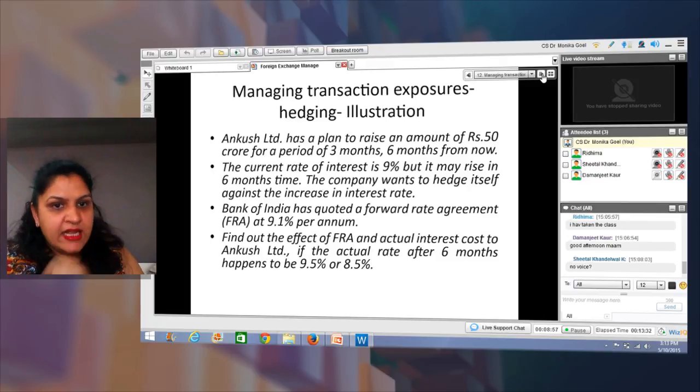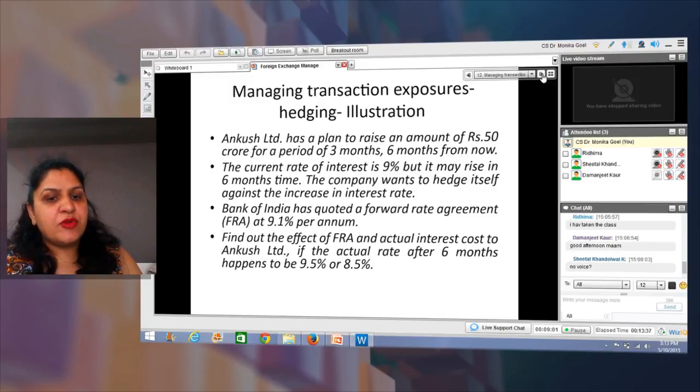Bank of India has said that okay, we would be ready to give you a loan at the rate of 9.1% per annum. Now, when we talk about forward rate agreement, we also discussed that these agreements can be cash settled or they can be physically settled, and in most situations they're cash settled.